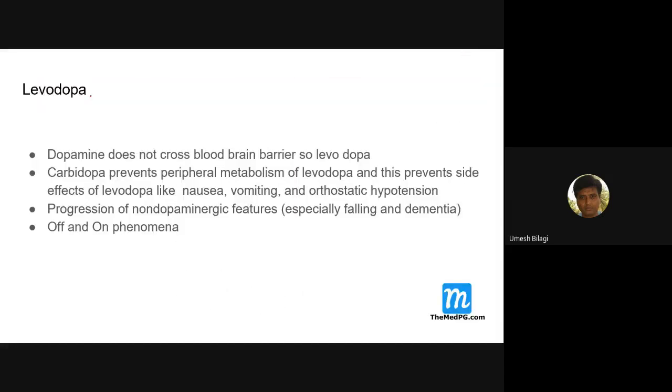So the prime drug for treating Parkinsonism is levodopa. This is a dopamine precursor. One thing, dopamine, if you give it peripherally, doesn't go into the brain because of the blood-brain barrier. To overcome that, levodopa, which metabolizes to dopamine inside the brain, is given. But this levodopa, if given, gets metabolized even in the peripheral circulatory system. To prevent that, we give carbidopa.